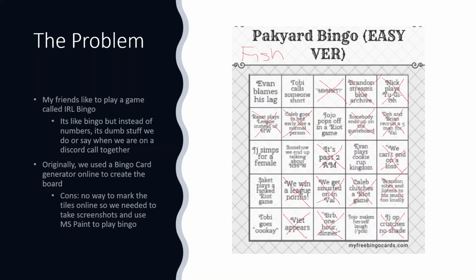Here's the problem I tried to solve. Me and my friends play this game called IRL Bingo. The basis of it is we have a bingo board filled with dumb things we say or do, as you see here. We just used this website, freebingocards.com, to make the bingo board. However, this bingo board does not include functionality to mark off squares or easily reset and recreate more bingo boards.